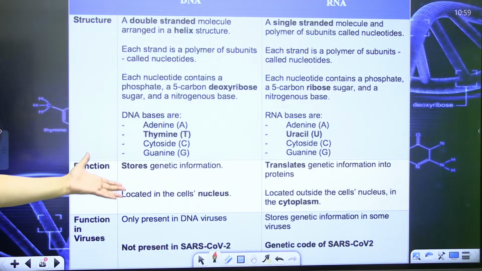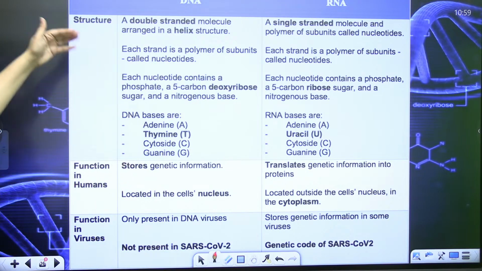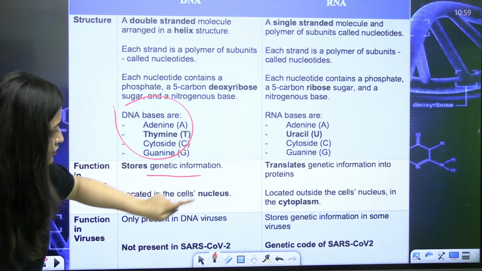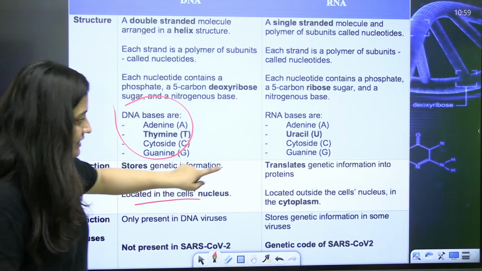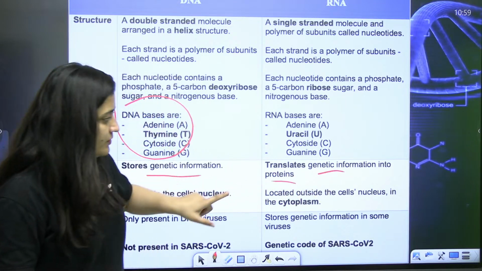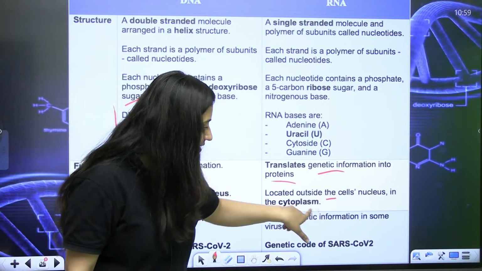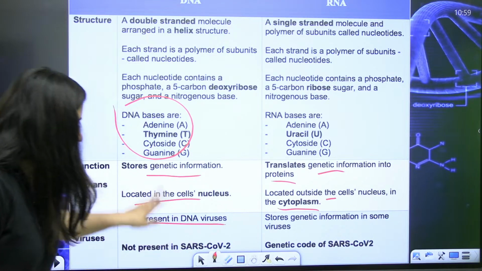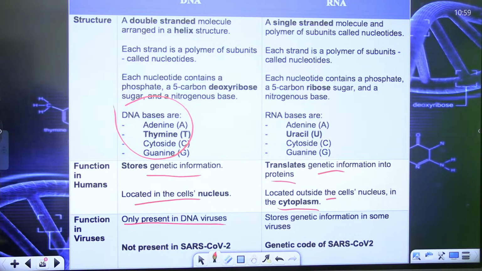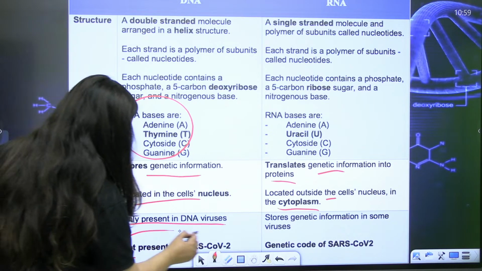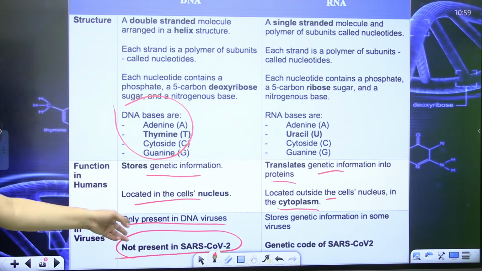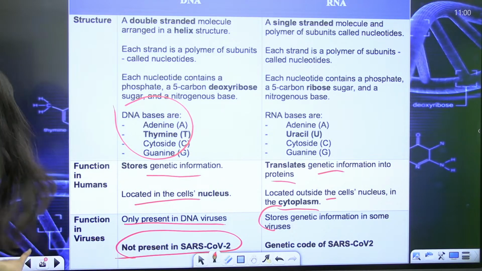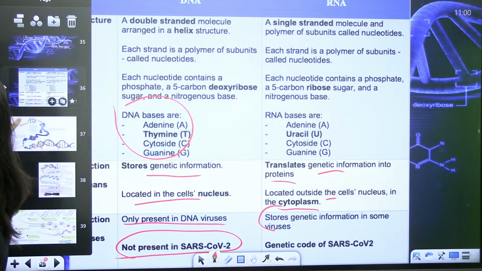So here there are some differences in DNA and RNA. You know about these differences. See, DNA is going to store genetic information, located in the cell nucleus. RNA translates genetic information into protein, located outside the nucleus in the cytoplasm. DNA is only present in DNA virus. It is not present in SARS-CoV-2. But here you know that it stores genetic information in some viruses. So I'll share the PDF, you will get an idea of it.